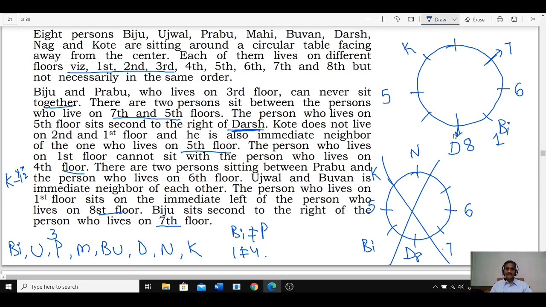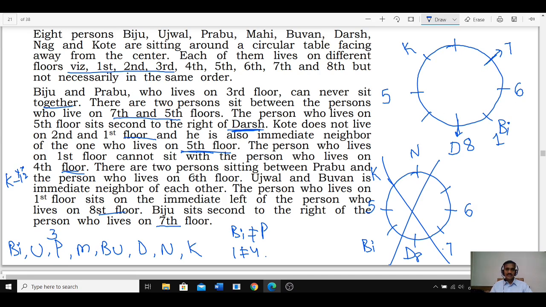Now this is the information we have as of now. Then now P lives on the 3rd floor. Let me read it once more. Biju and Prabhu who lives on the 3rd floor can never sit together. Biju is here, so Prabhu cannot be in these two places. Prabhu can be at any one of these two places. There are two persons between 5th and 7th. The person who lives on the 5th floor sits second to the right of theirs. Court does not live on 1st and the 2nd, is also immediate neighbor of the 5th floor. And the person who lives on the 1st floor cannot sit with the person who lives on the 4th floor. 1st floor and 4th floor cannot be adjacent.